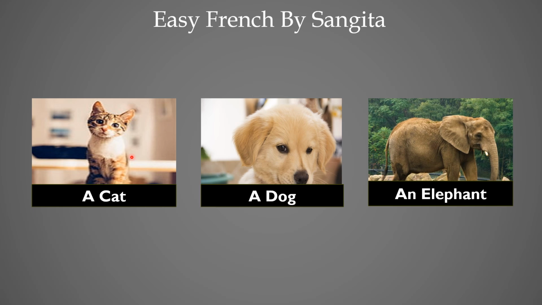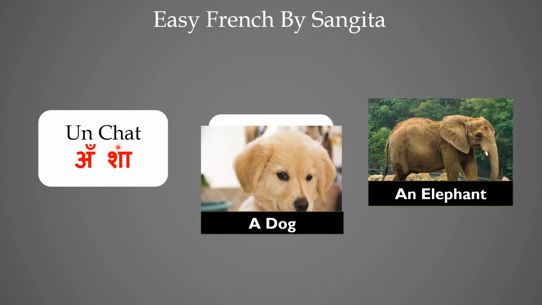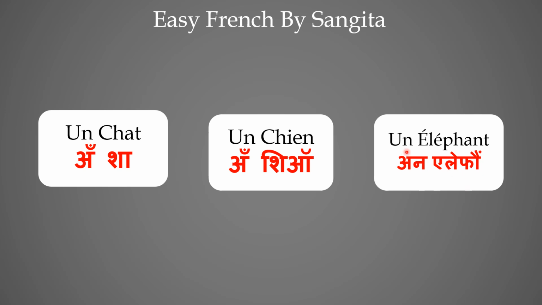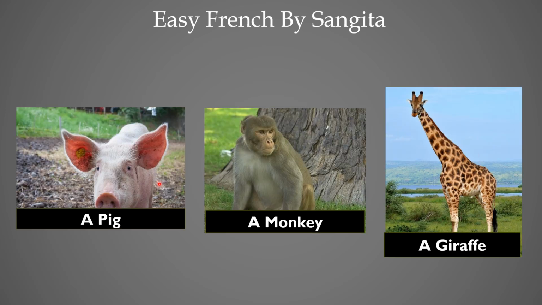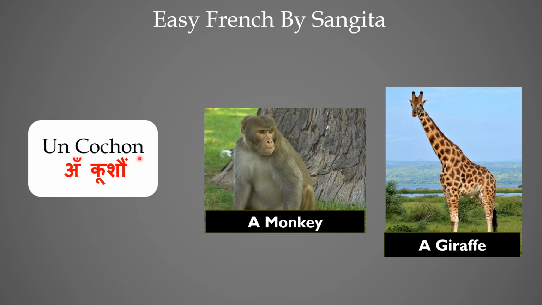So these are very common animals. So first one is cat in English, and in French a chat. How we pronounce it as un chat. Next is dog, un chien. Next is elephant, which is un éléphant. Next is a pig. So pig will be un cochon.